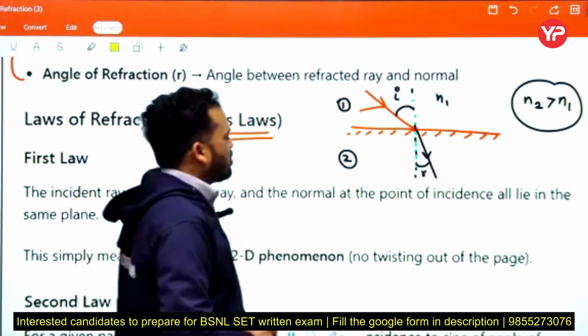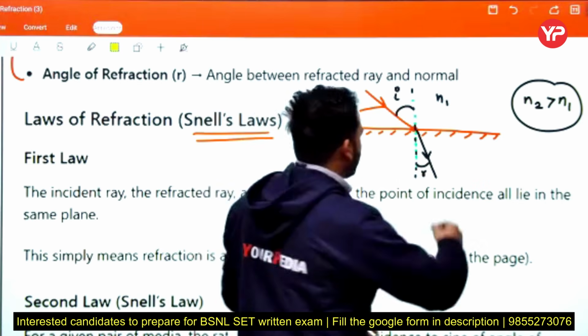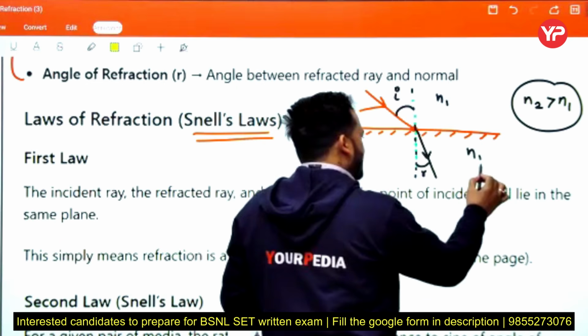Now, how can we apply Snell's law? In medium 1, the refractive index is n1.